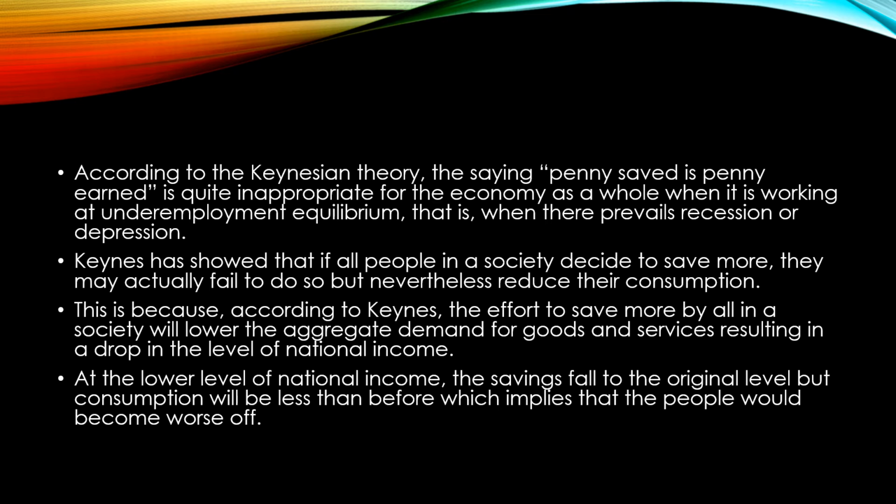Here there would be some kind of recession or depression in the economy, and Keynes showed that if all the people in the society decide to go for more savings, that will lead to a reduction in consumption, and a reduction in aggregate demand, which will lead to further worsening of the situation.